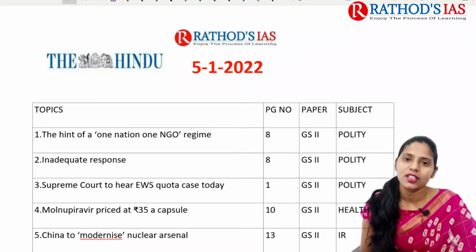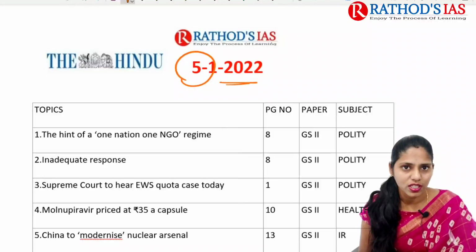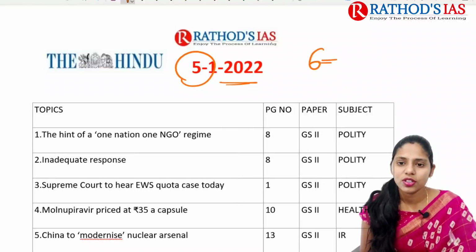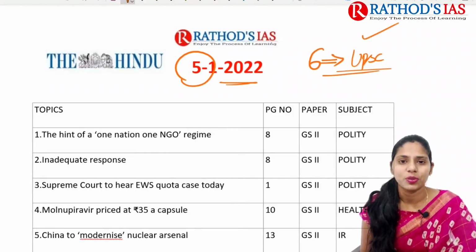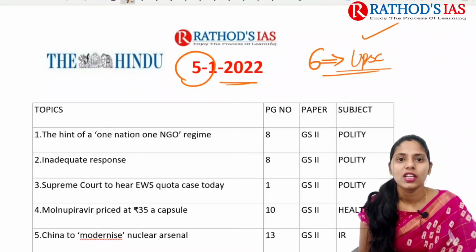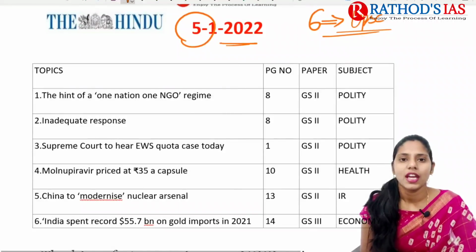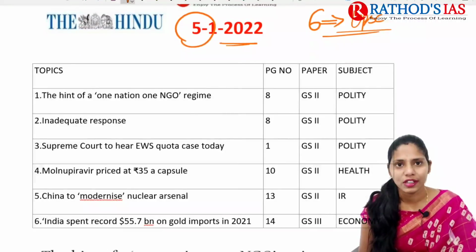Today in this lecture, we are going to discuss current affairs of 5th January 2022. In this lecture, we are going to discuss 6 topics which are very much relevant from our UPSC point of view. So let us have a brief introduction regarding which are the topics we are going to discuss. So first topic, it is about FCRA, Foreign Contribution Regulation Act.